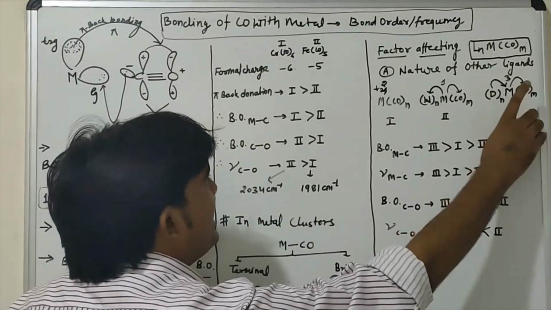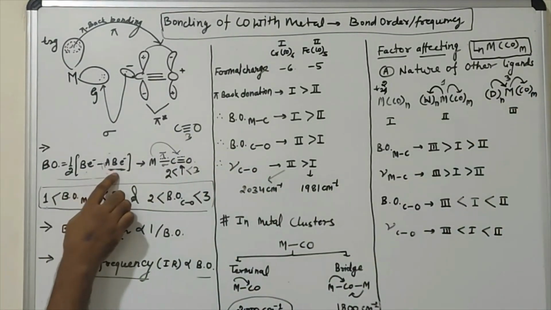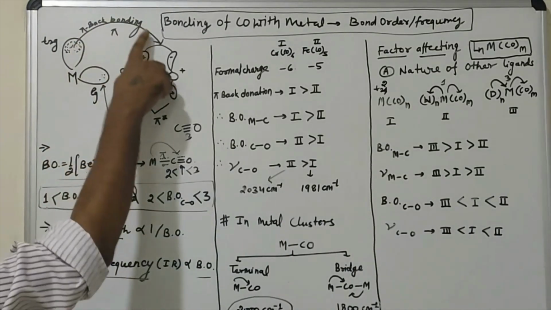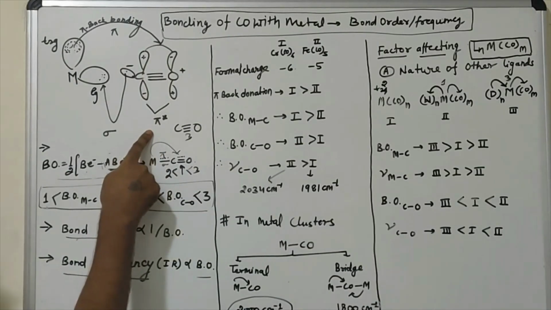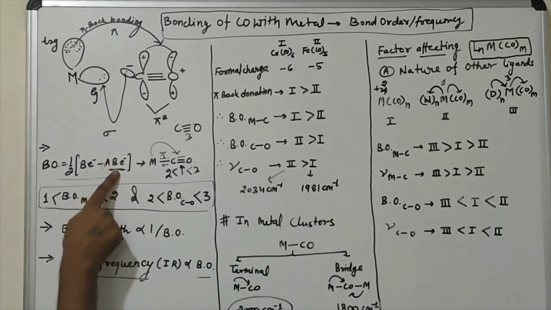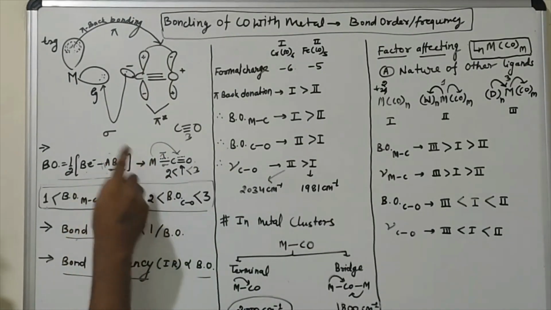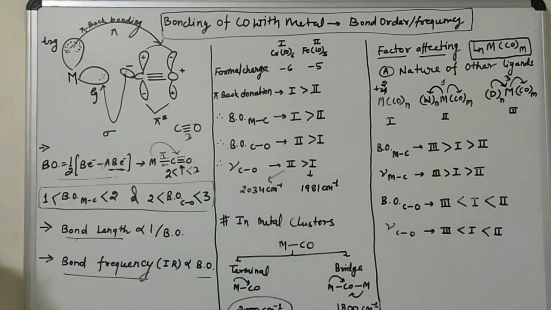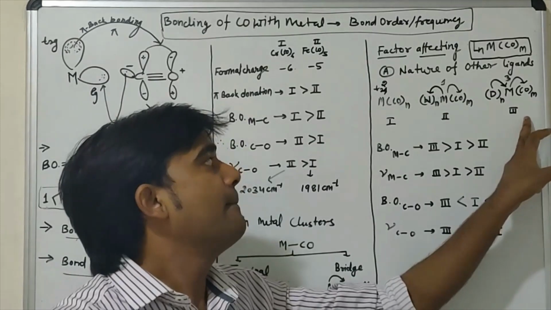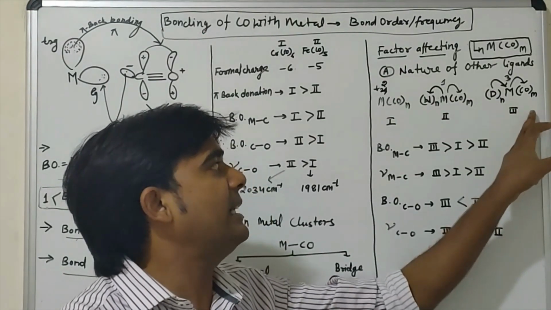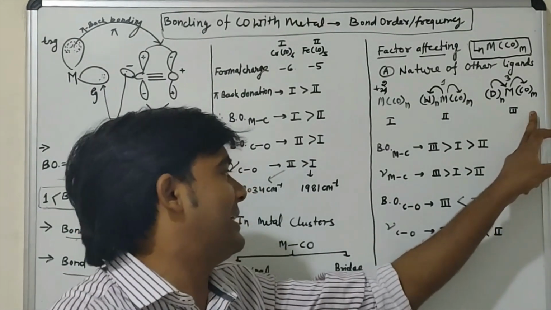If pi back bonding is high, that means you are increasing this value, because this electron density is transferring into the anti-bonding orbital. So this value will be high, and the bond order between carbon and oxygen will be decreased. So here is high pi back donation, and the bond order between carbon and oxygen will be very less.